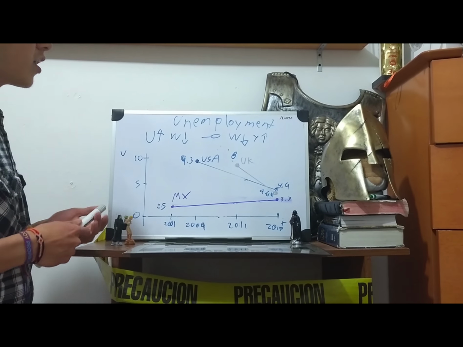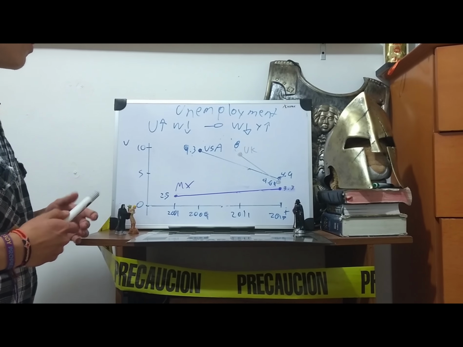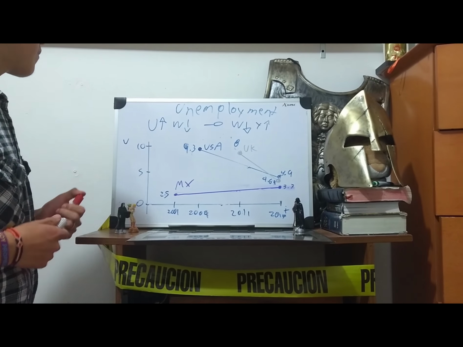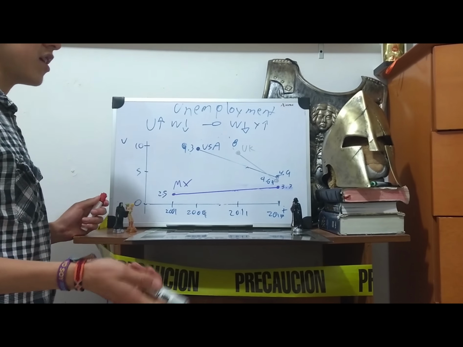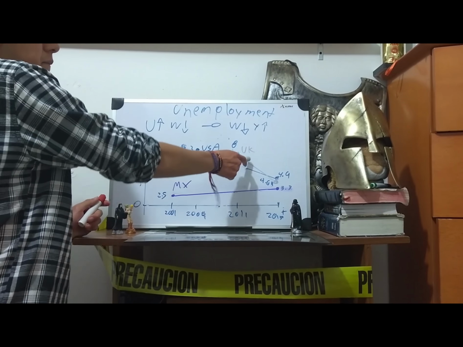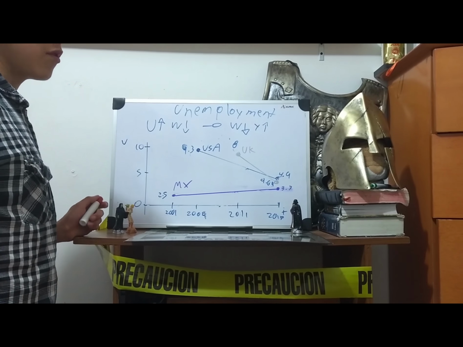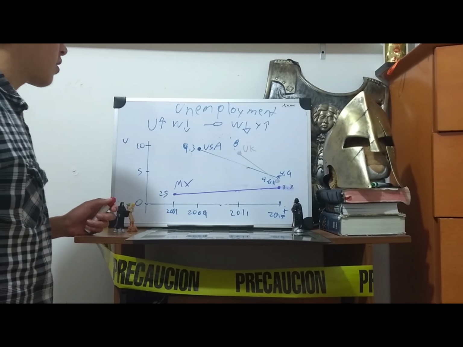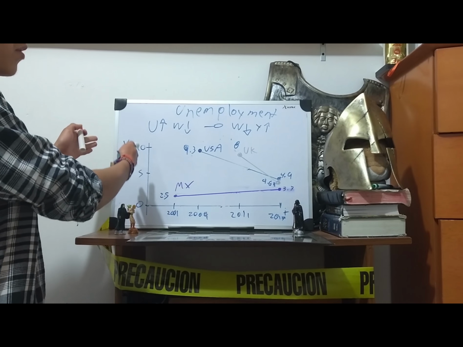Once we have already mentioned the previous data, we are now going to talk about unemployment, and this is where the fun begins. These are 3 linear graphics. One is from USA, the blue one. The gray one is from the United Kingdom, and the purple one is Mexico. As you can see, in this graph we have unemployment against time.